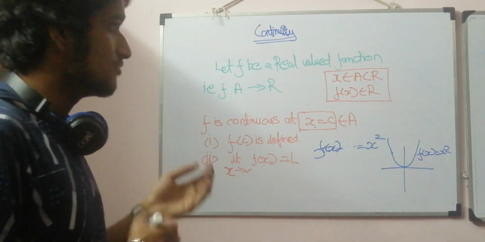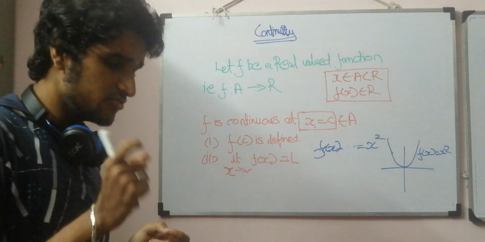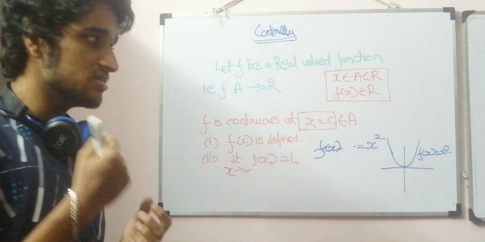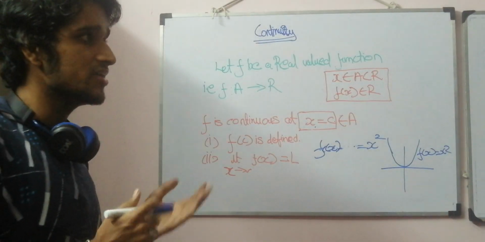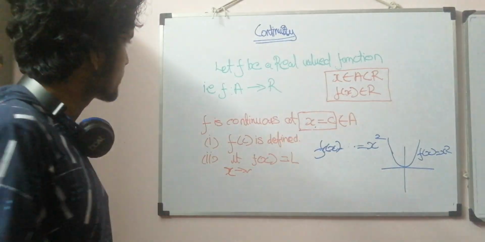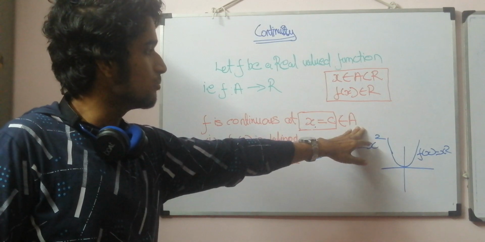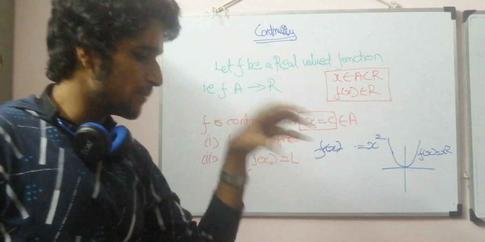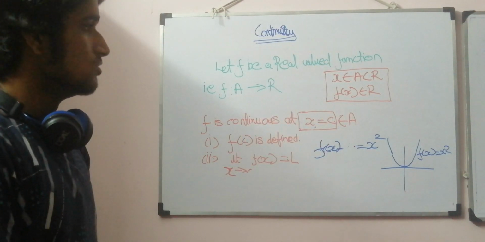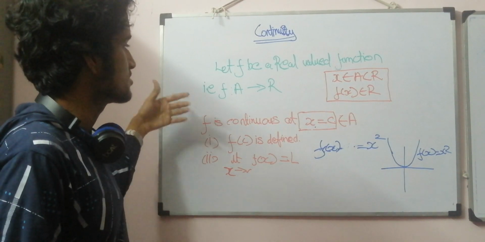So when can we say the function is continuous or not? Before that, when we have to say that the function is continuous, we have to check at each and every point in the domain. Only if at each and every point in the domain the function is continuous, we can say that the function is continuous in the given domain. So the definition of continuous goes like that. f is continuous at any point x is equal to c, which belongs to my input domain. So A is my input domain. I am picking a value c in the place of x. There is a set of three conditions that should be satisfied to say that my function f is continuous.